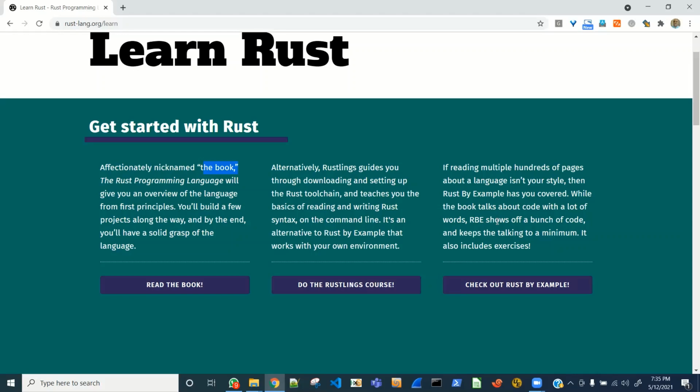Rust by Example, RBE shows off a bunch of code and keeps the talking to a minimum. It also includes exercises. This seems good. So maybe I'll use some combination of this, the book, and this. I think I'll probably use this approach more, and when needed, we'll consult the book as well. We'll do a mix and match, and we'll improvise.